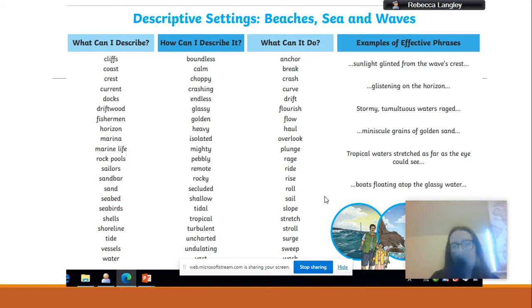So pause here, jot down the words that you think are happy. Obviously, some of them are obvious, like turbulent is not nice. Turbulent means going up and down like this on the sea. That's not a nice feeling, so that's definitely a negative word that we wouldn't want to include. So pause here, jot down those words, and then I will show you the ones that I decided.